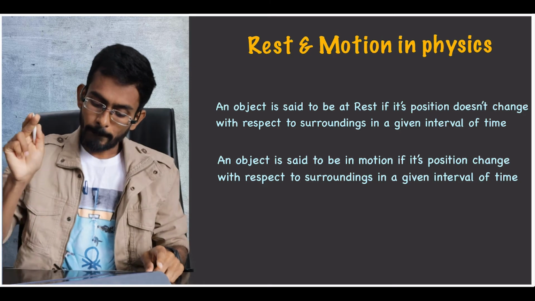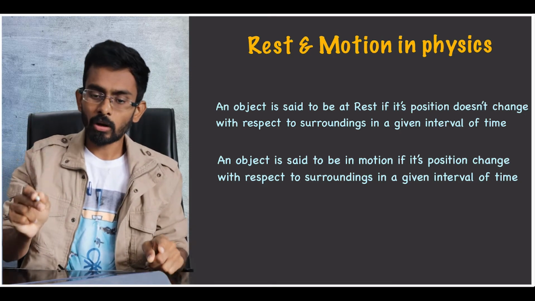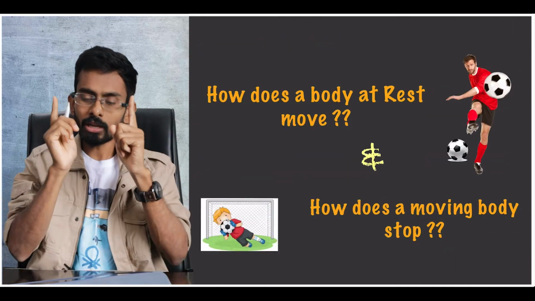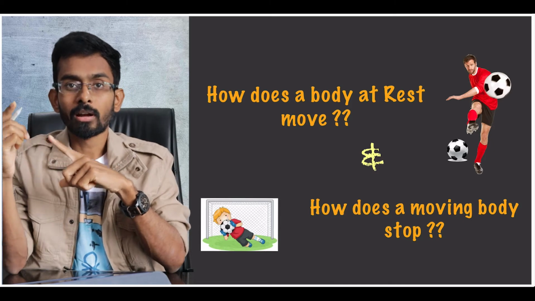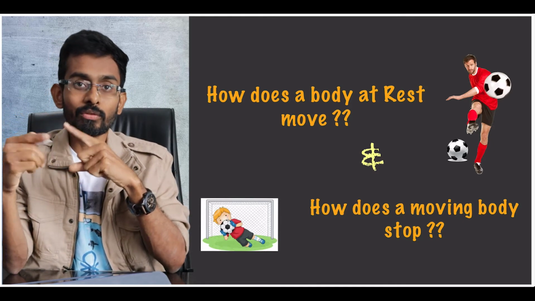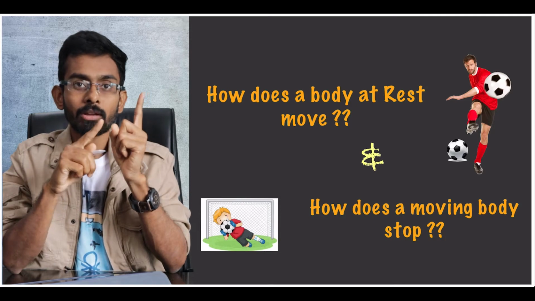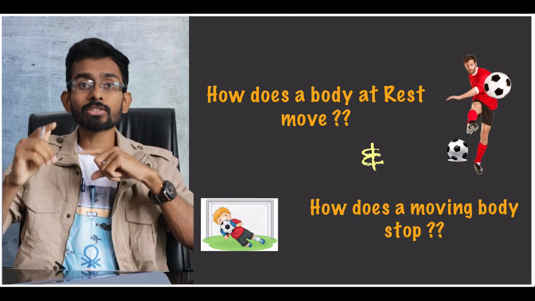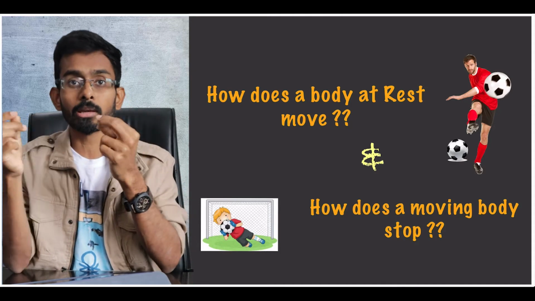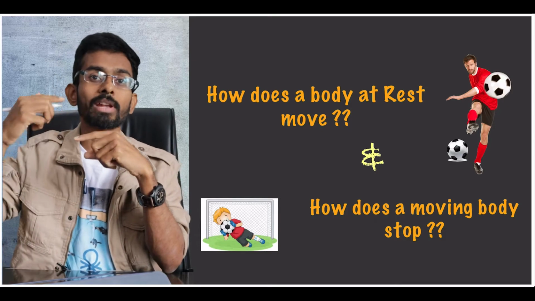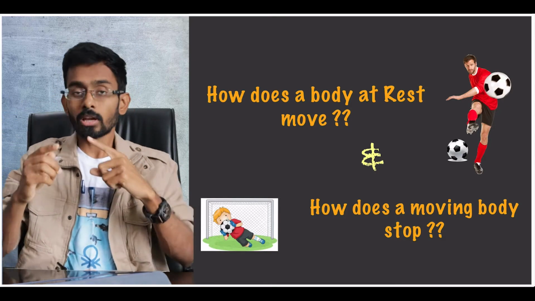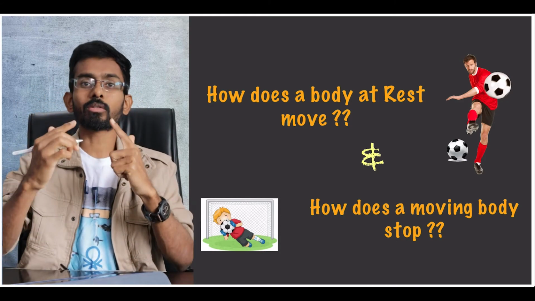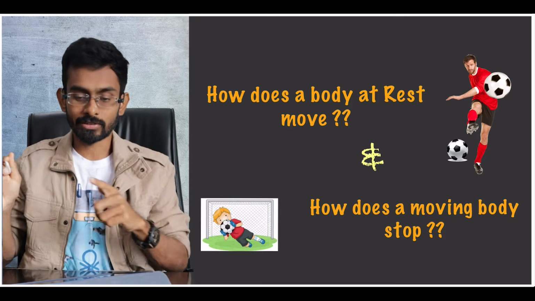Now, in the previous topic, we didn't discuss two aspects. When a body is at rest, how do we move it, or how does a motion start? In kinematics we only analyzed the mathematics of motion. When the body is in motion, we discussed the parameters involved, but we didn't discuss how the motion started. Similarly, we didn't discuss how to stop a body that is moving. These are the two questions we are going to tackle in this topic, dynamics of motion.